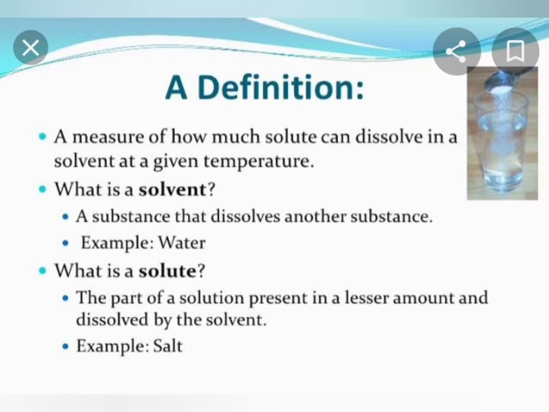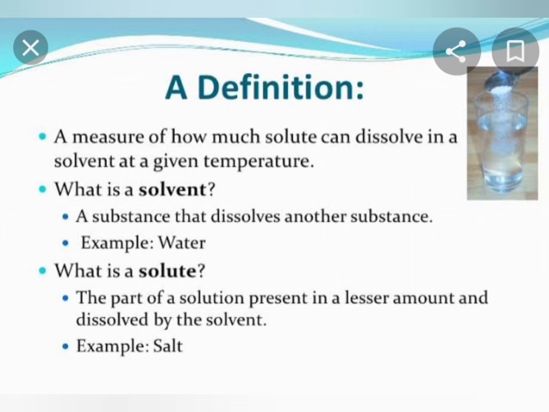Suppose we take 1 tablespoon of sugar or salt and mix it in a glass of water. The water taken in the glass is known as solvent. The substance that dissolves in the liquid is known as solute, and the liquid in which the solute dissolves is called solvent.